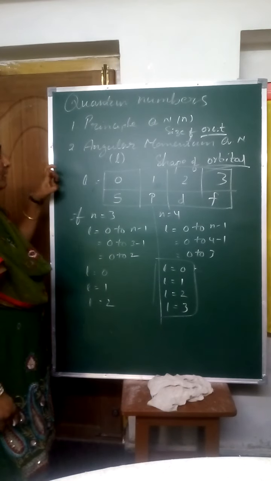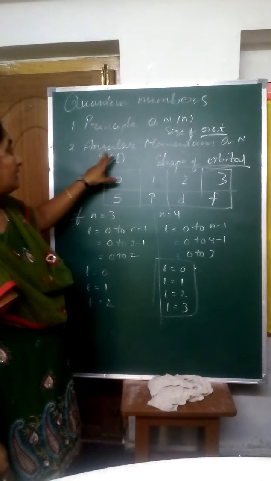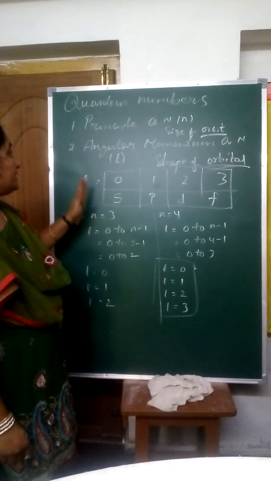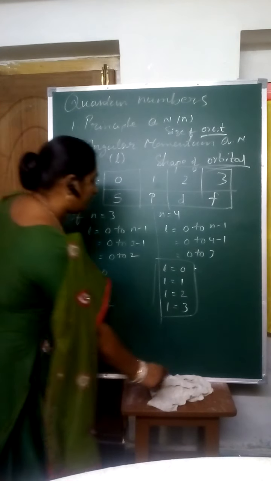The shape of the orbital is told by this angular momentum quantum number. This is about the angular momentum quantum number.